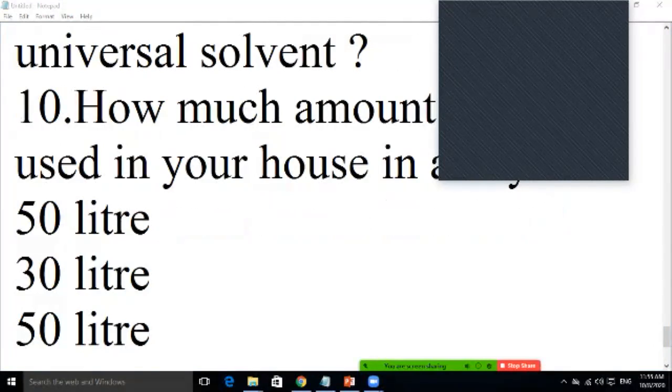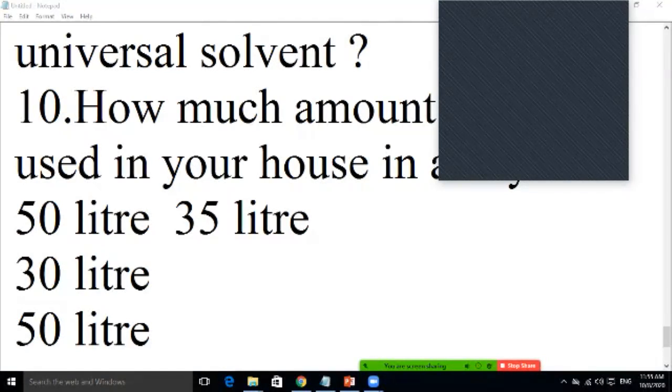Aishwarya, how many liters? Sir, 30 to 40 liters. It means about 35 liters. Okay, very nice, Aishwarya. Can you tell me in what you are using the water? How much water in drinking, in cooking, in bathing, and for cleaning everything? You have to find it out, and on average, we will get there. That also I want.